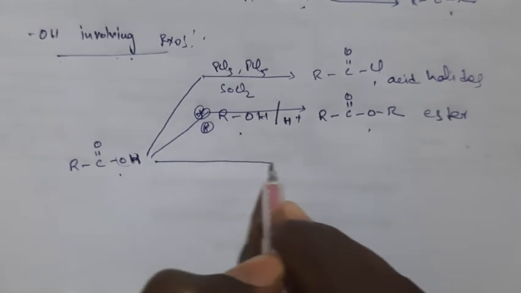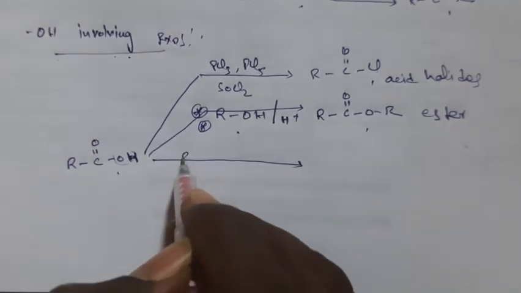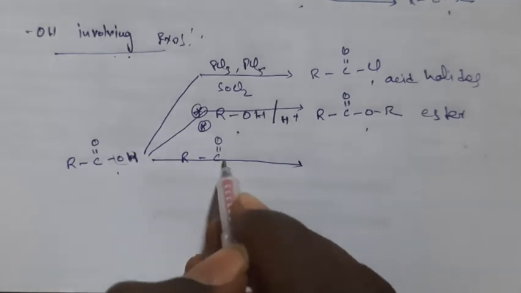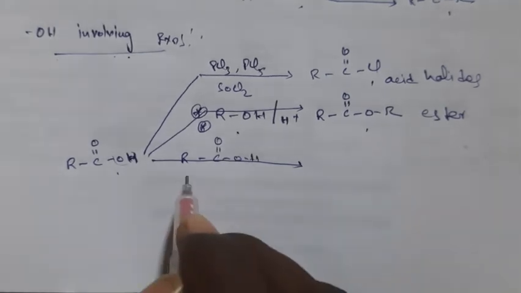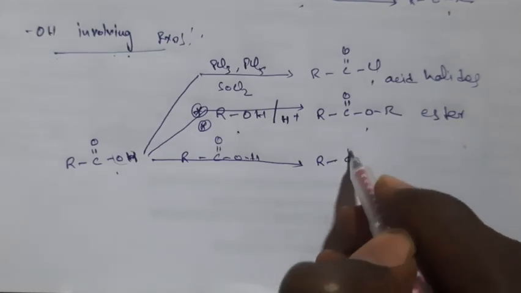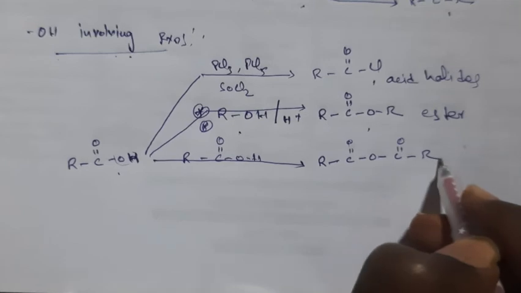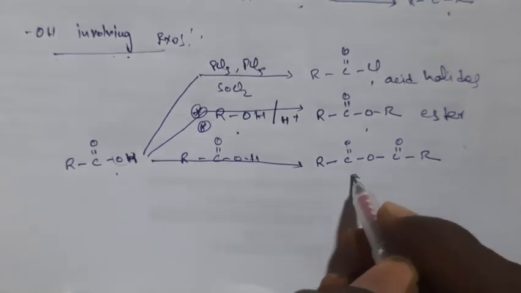Now the third one, reaction with another carboxylic acid. So RC double bond O, OH, carboxylic acid. Here you will get anhydrides, RC double bond O, C double bond O, R. So these are called anhydrides.